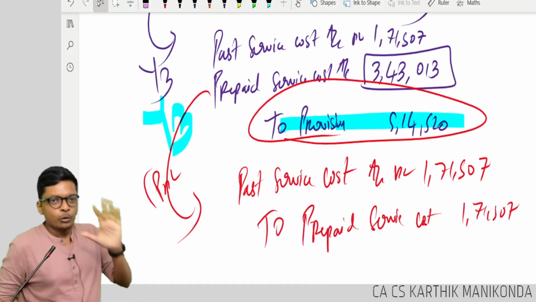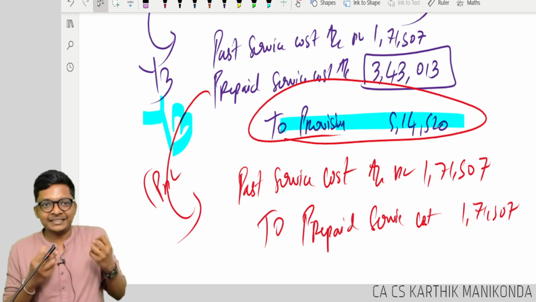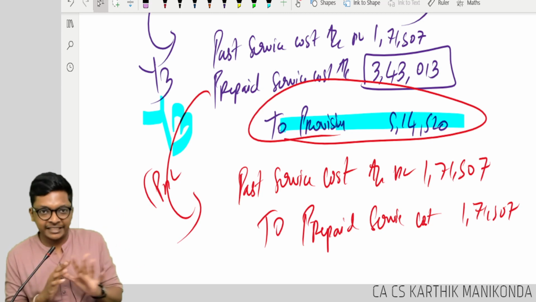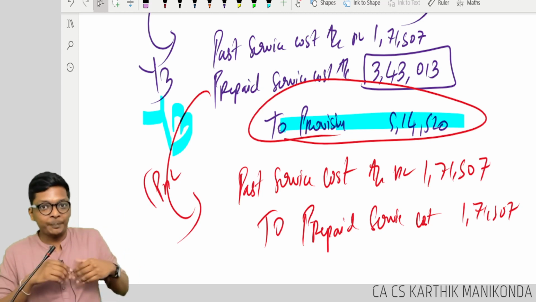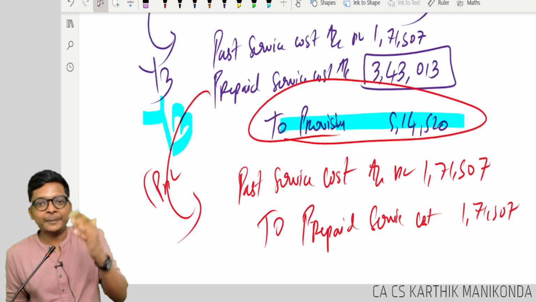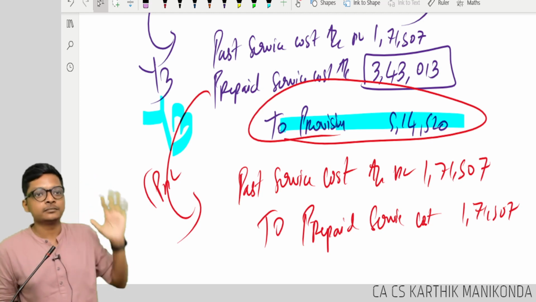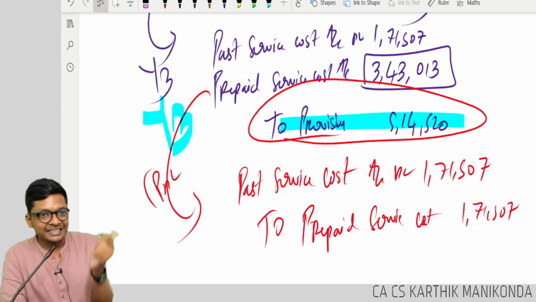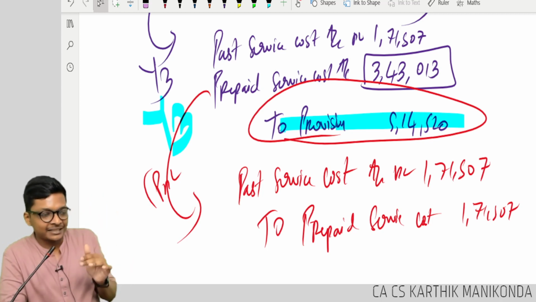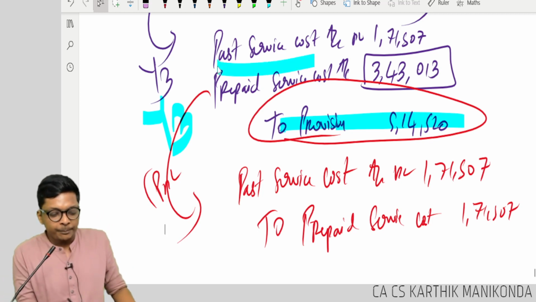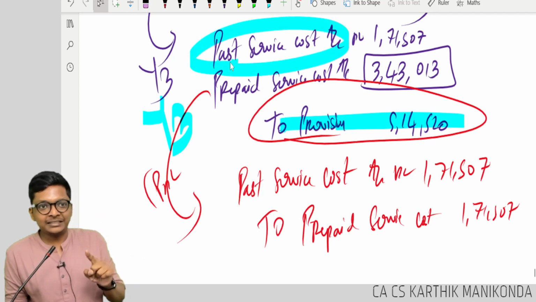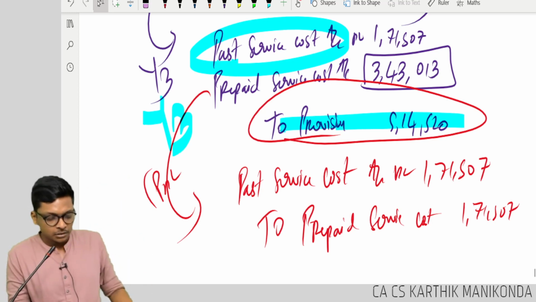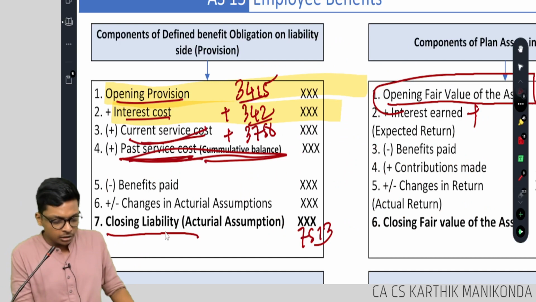So in simple terms, what is past service cost? If suddenly the salary or anything changes, a factual change, not an estimated change, really the payment or payment terms changed, instead of 15 by 26 became 1 by 3 or 2 by 5, then an actual change has to be adjusted as a plus or minus in the form of past service cost. Past service cost will come if it's a plus. It can decrease.